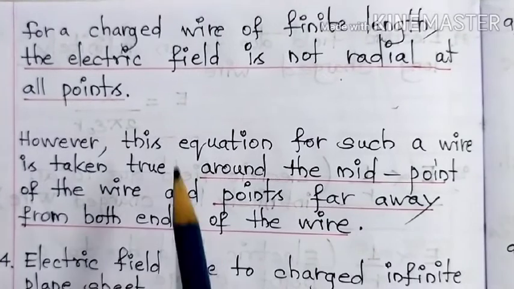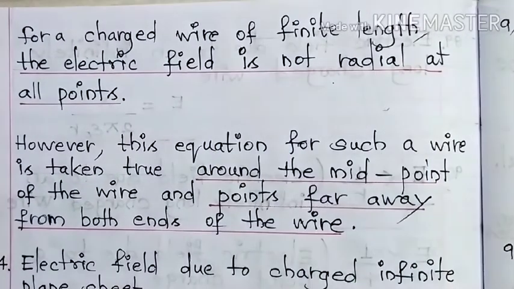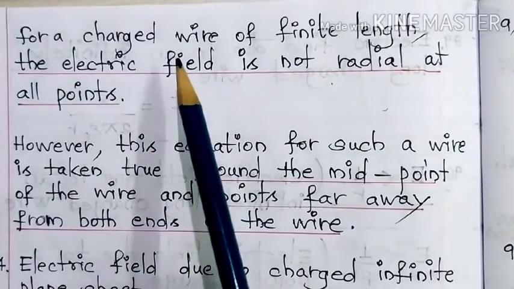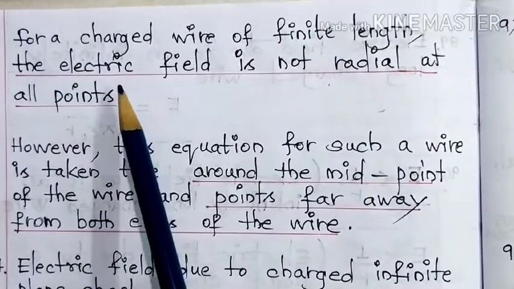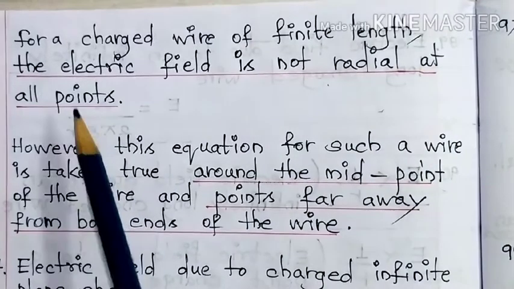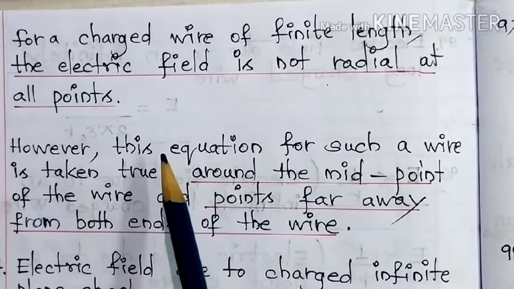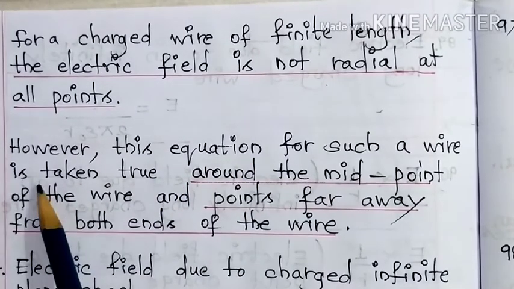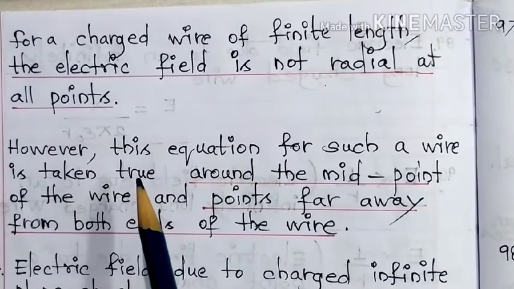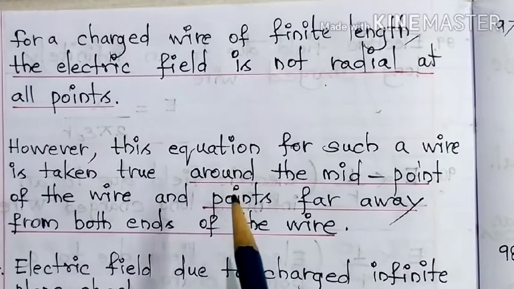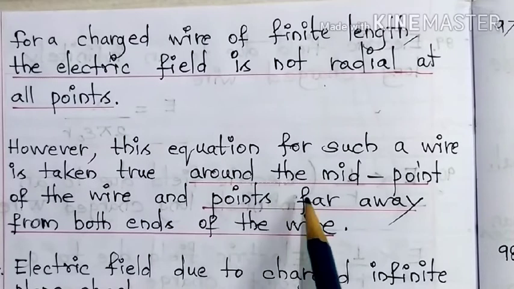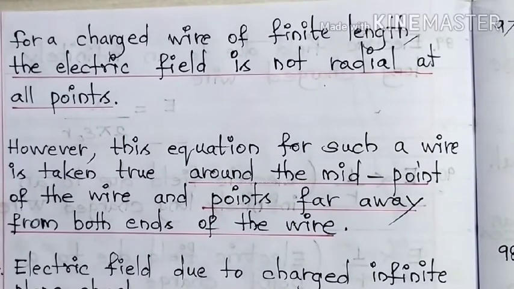For a charged wire of finite length, the electric field is not radial at all points. If the wire is of finite length, then the electric field is not radial, that means pointing outward at all points. However, this equation for such a wire is taken true. That means this equation can be applicable where? Only around the midpoint of the wire and points far away from both ends of the wire.